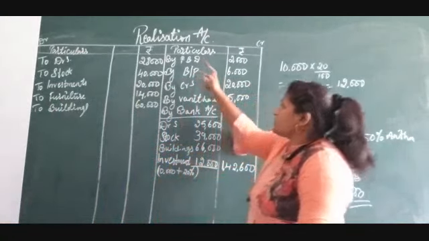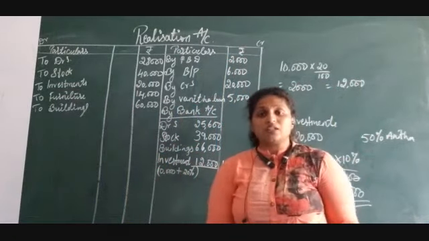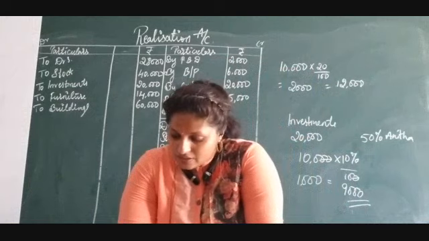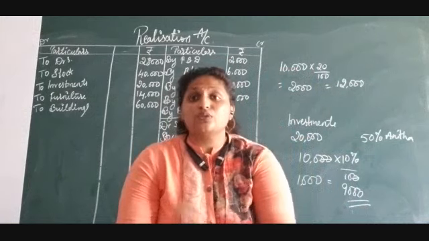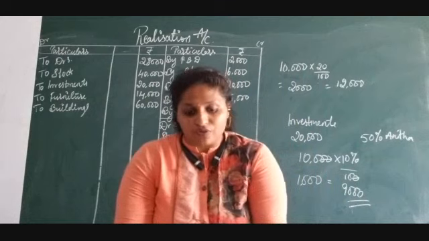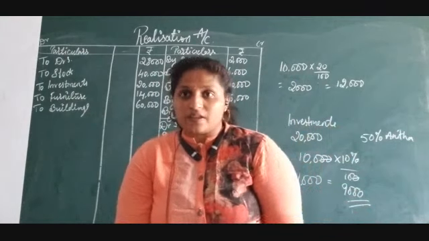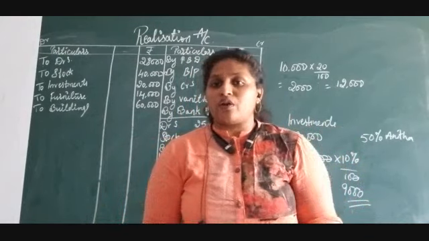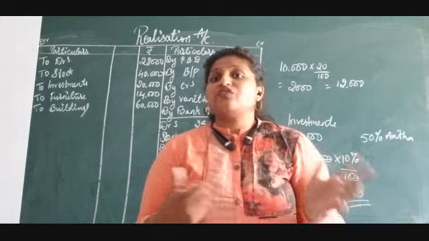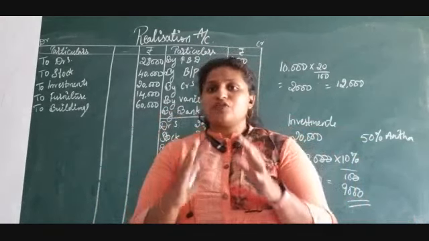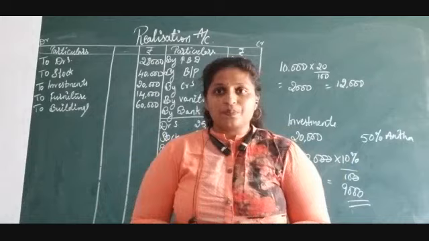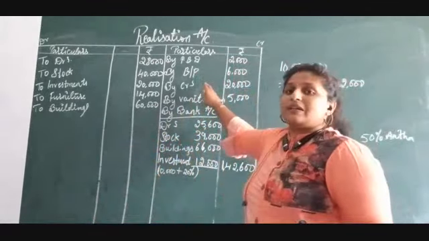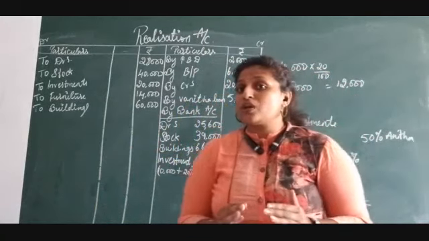Now what about these liabilities? No information is given in the adjustments. You can see whether any information is given in the adjustment. There is no information related to any liabilities paid off. If you see the previous problems, in the adjustments, creditors, bills payable were paid off. All the liabilities are paid at 5% discount. Certain information they used to give. Is it right? But in this problem, there is no information related to liabilities paid. So what are we going to do?